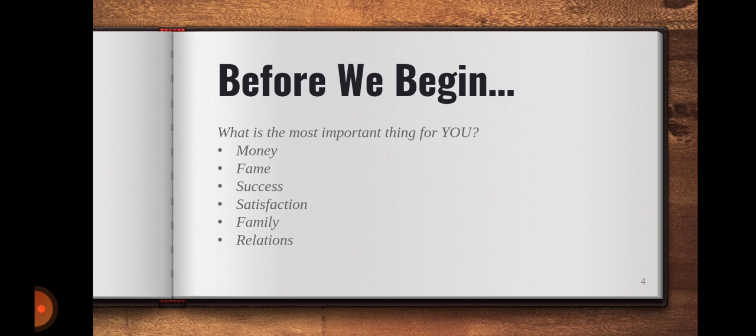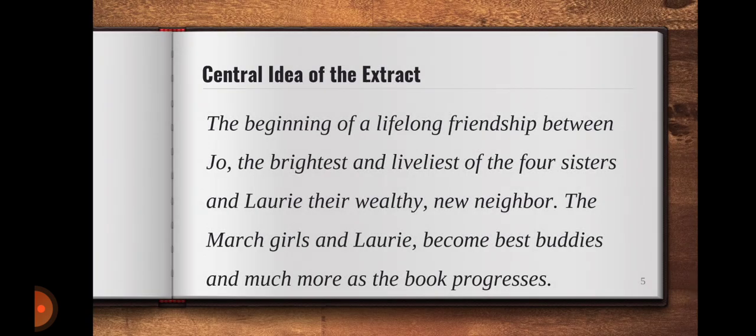Little Women is the novel that offers all these options and at the end tells us which is the real one and which should be the most valued one. In our textbook, we have only one chapter of the entire novel. The central idea of the extract that we are going to study is the relationship between Jo and Laurie, that is, Master Theodore Lawrence.